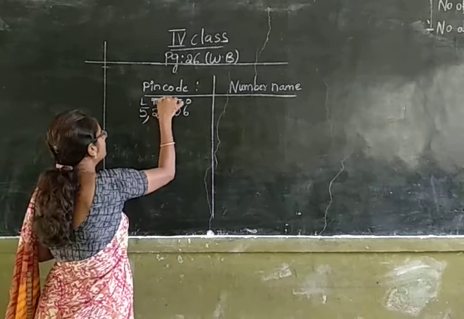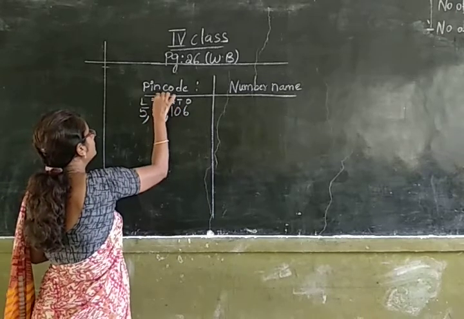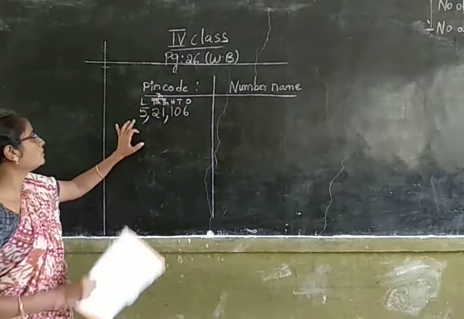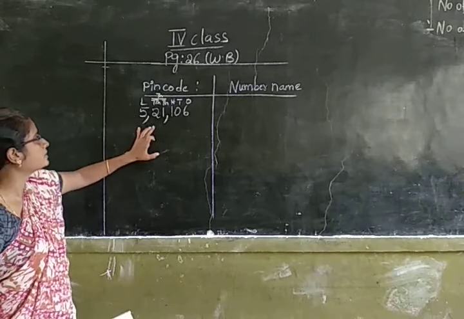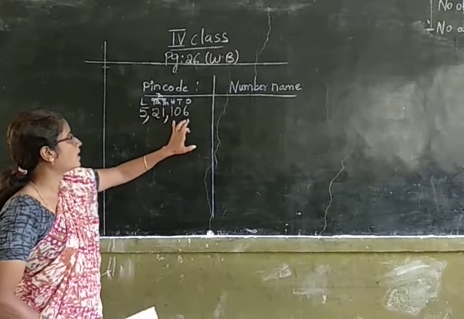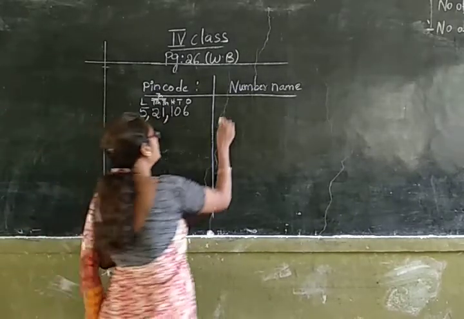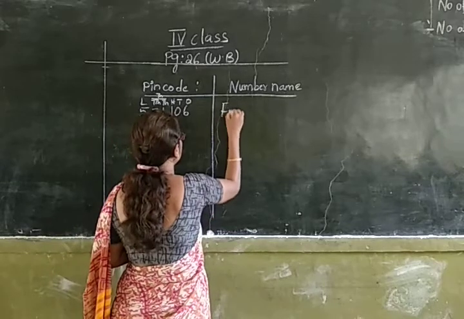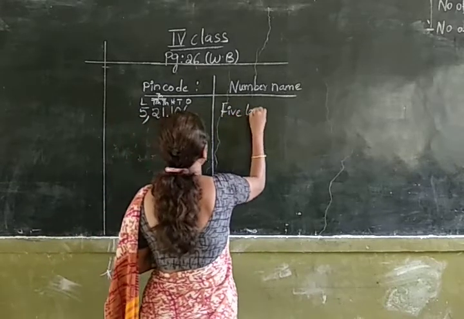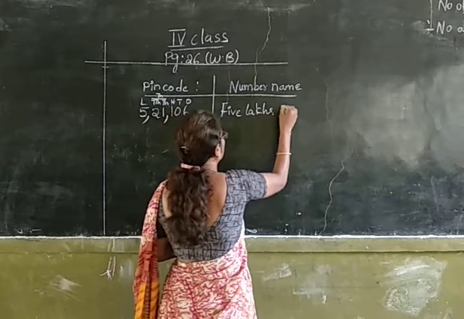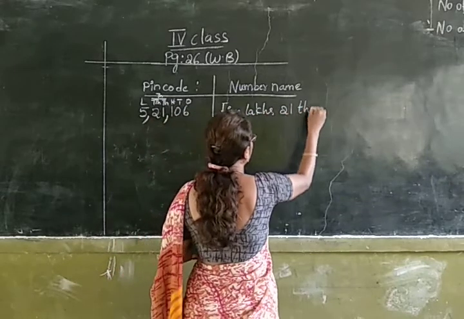These two numbers, 21, is in which period? Thousands period. So you have to read it as 5 lakhs 21,106. Did you understand children? You have to read it as 5 lakhs 21,106.